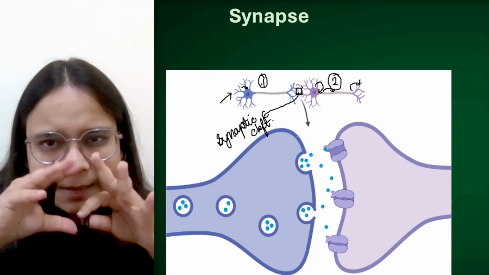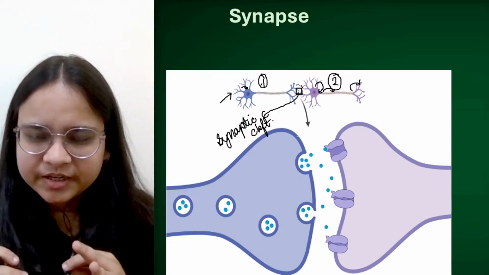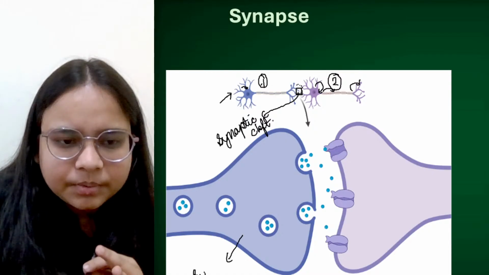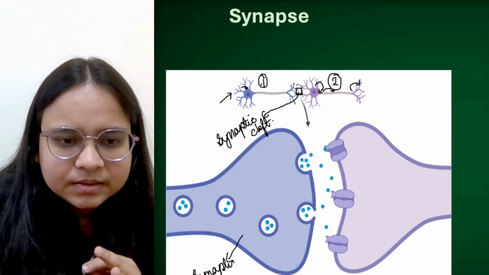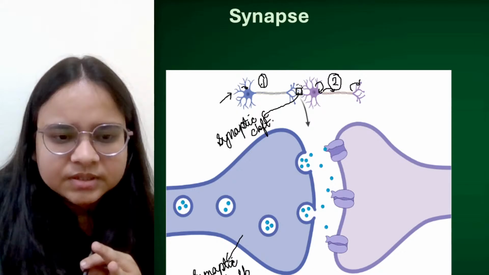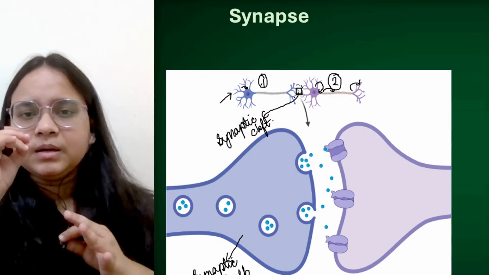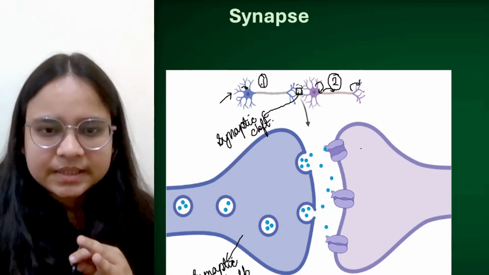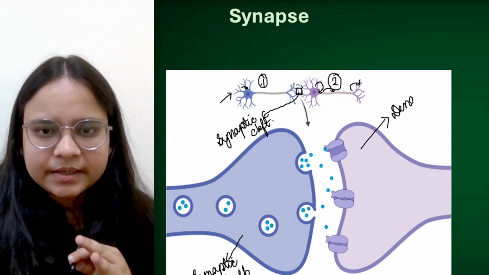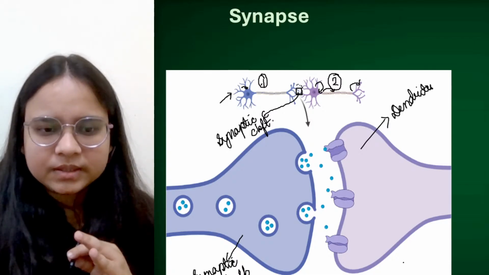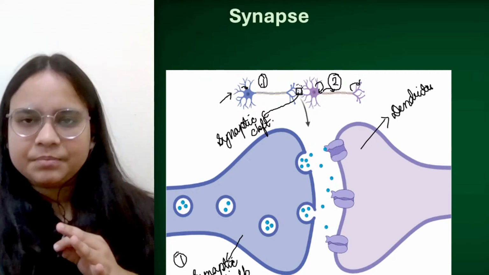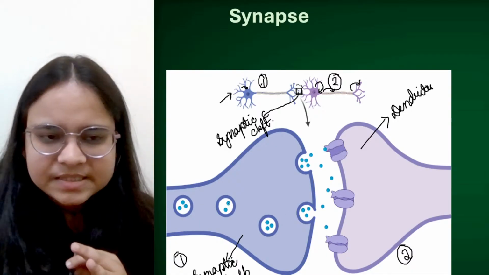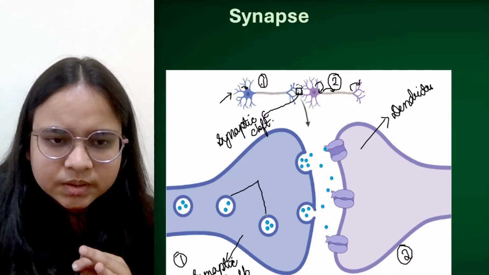Now इसी को elaborative way में थोड़ा सा यहाँ पे demonstrate किया गया है. Now this is actually synaptic bulb, synaptic bulb of the first neuron. इसे थोड़ा सा magnified way में दिखाया गया है. This is the synaptic bulb, and here this is the dendrite, the dendrite of the another neuron. This is the first neuron जिसका synaptic bulb we can see, and this is the second neuron जिसका ये dendrite है.